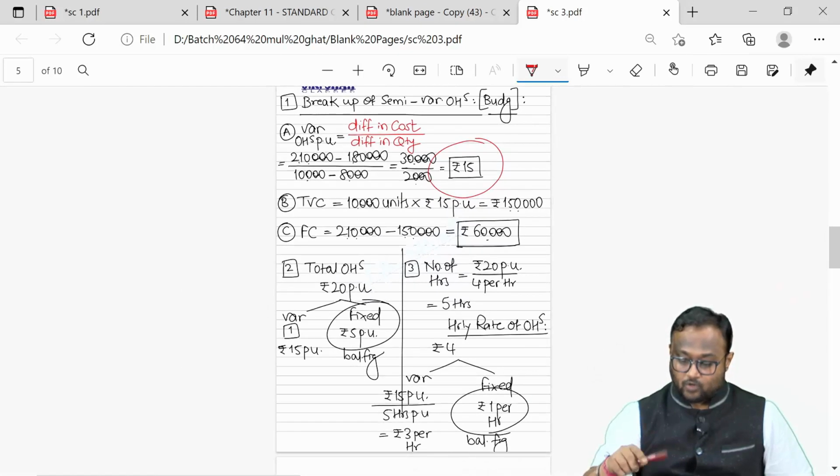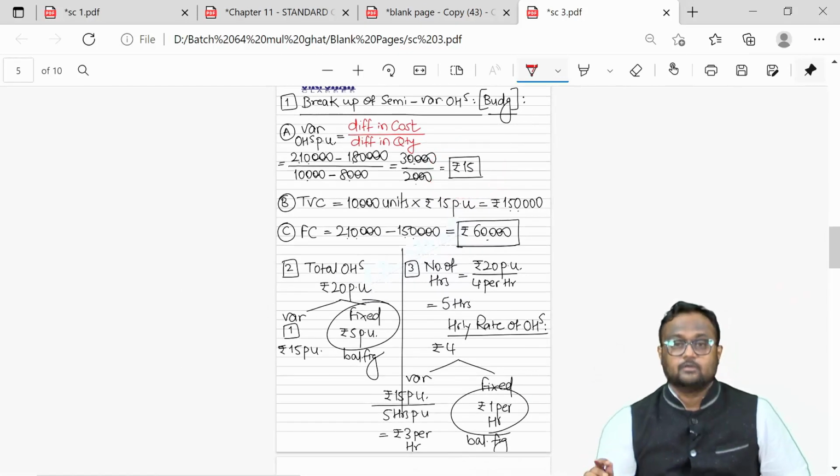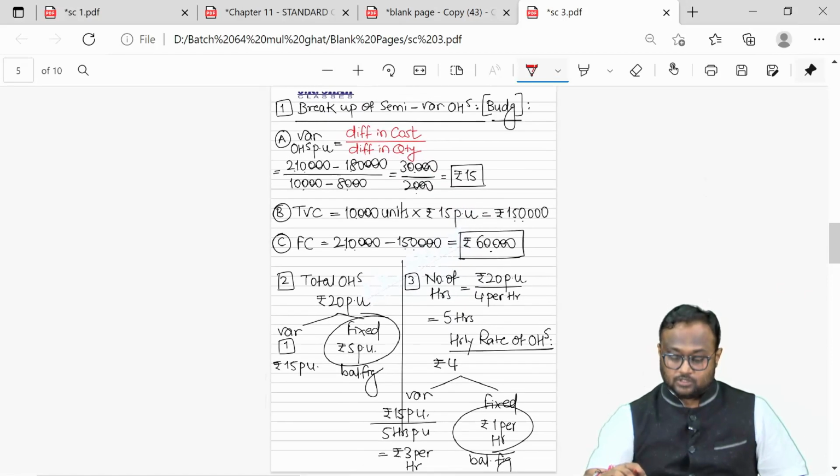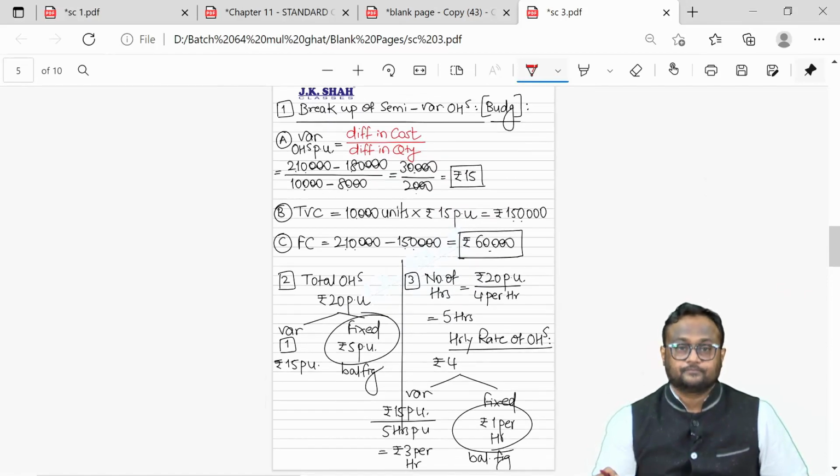So these are the 3 working notes which you need to understand. Take a screenshot if you want, but this is how it should proceed. This is how it should go ahead. Okay.